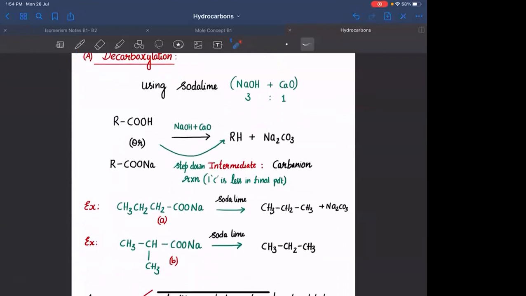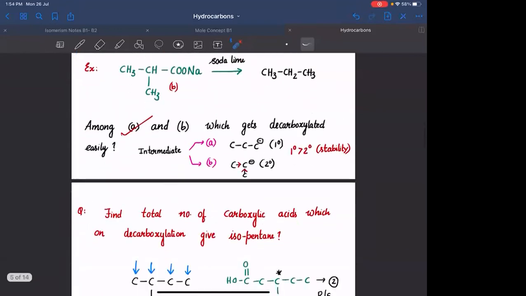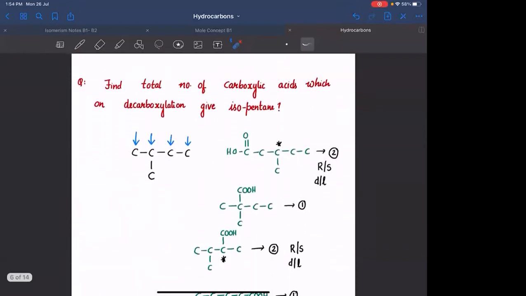Another common question is, you can form a similar alkane from decarboxylation of different carboxylic acids. So they will ask, which of the following, or how many carboxylic acids will be possible for the formation of isopentane from decarboxylation. Decarboxylation में आपको इतना जानना है, you are simply removing CO2. So जो भी CO2 आप हटा रहे हो, वो CO2 को attach कर दो. By attaching the CO2 on different carbons, you will be forming different compounds.